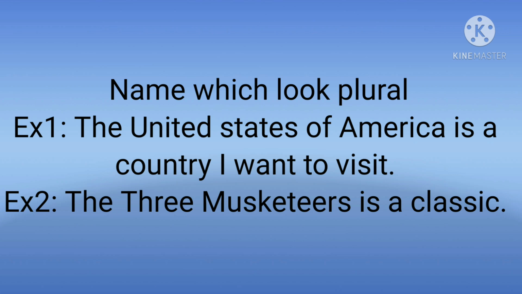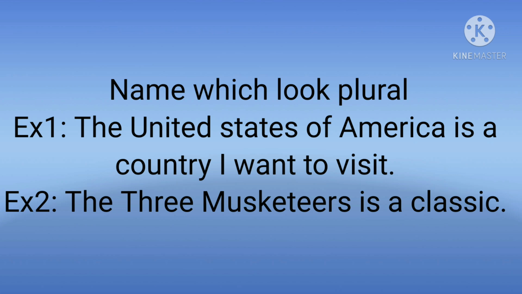Look at the first example. The United States of America is a country I want to visit. Here, the name indicates a single thing. Therefore, the singular verb is used here. Clear?